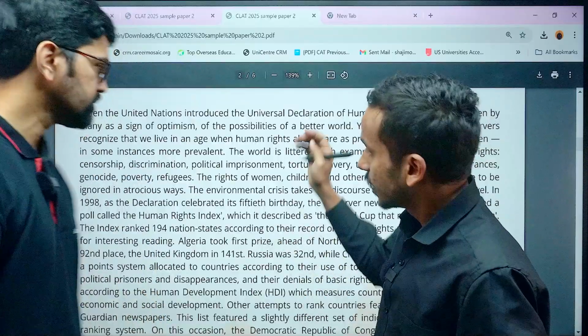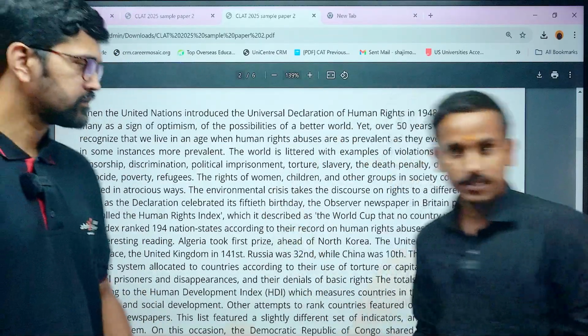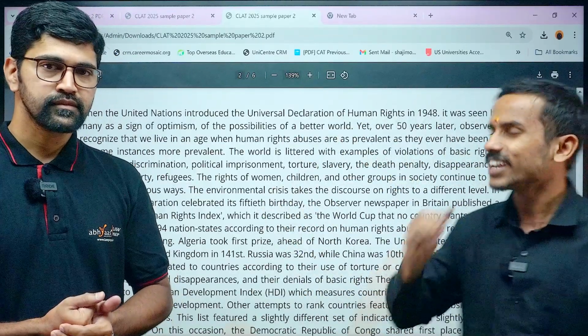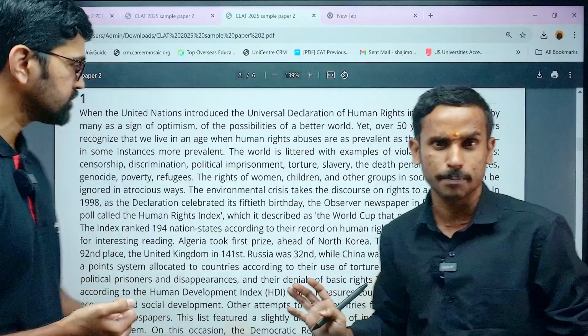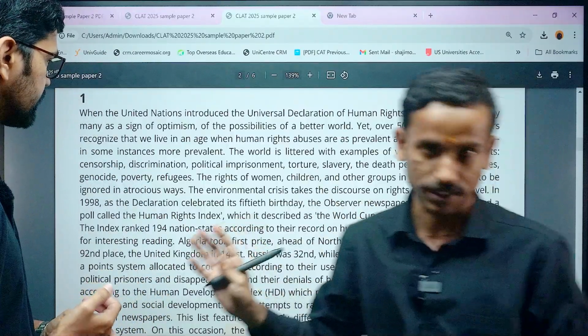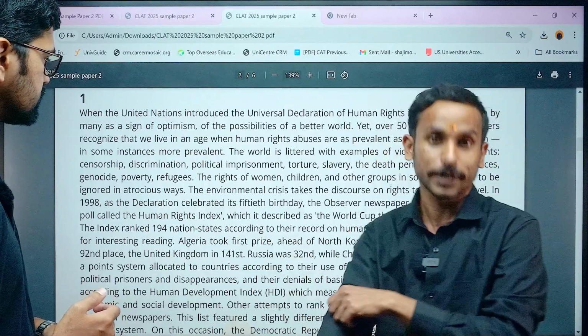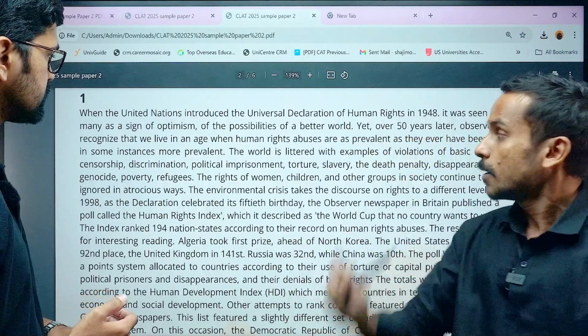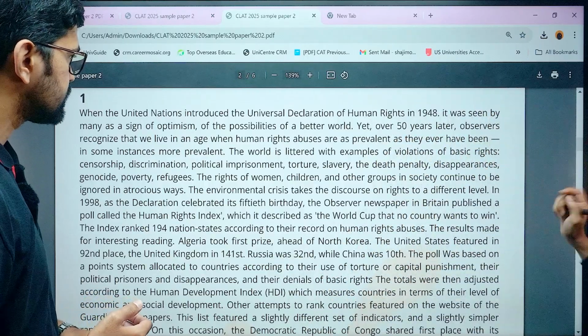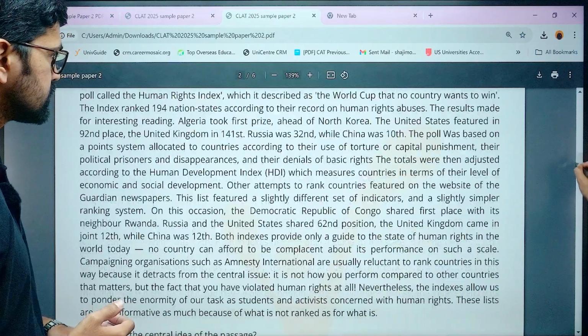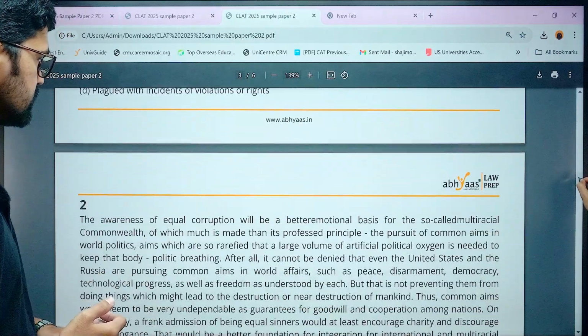Apart from that, comprehension based questions are given, and we are going to analyze that. There are very easy questions. If you go to the third passage of sample paper 2, very easy questions, questions which cannot be put even in a 7th or 8th class English paper. That kind of questions have been given. But again, if you read the first passage and the second passage, although the questions are very easy again, but